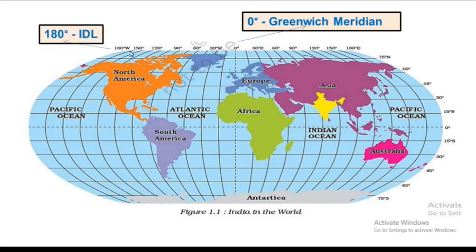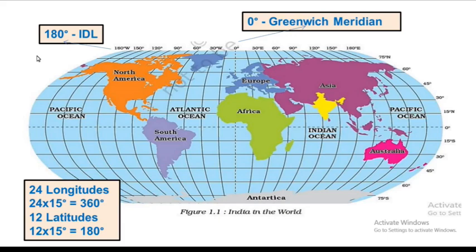On the globe there are 180 degree west and 180 degree east, but actually there is only one 180 degree. For convenience we take two, but it is actually one. The 0 degree is opposite, on the other side of the globe, at 180 degree longitude. That is also called the IDL, or International Date Line.